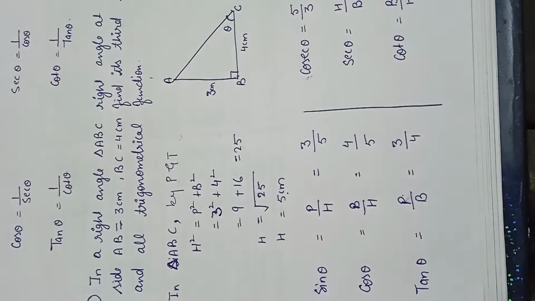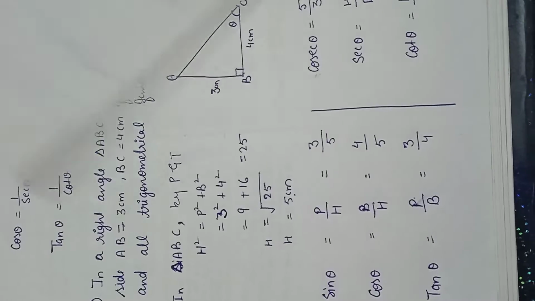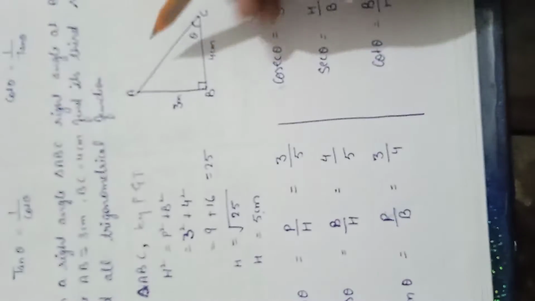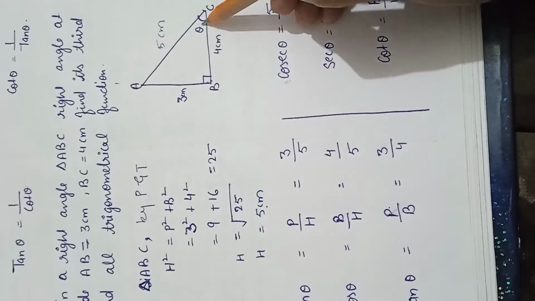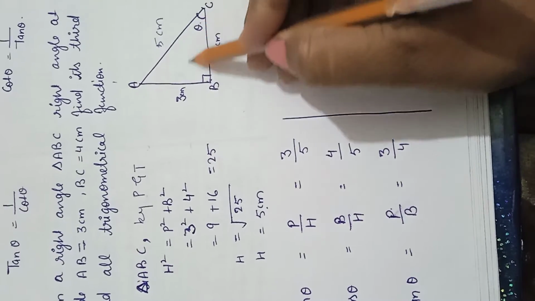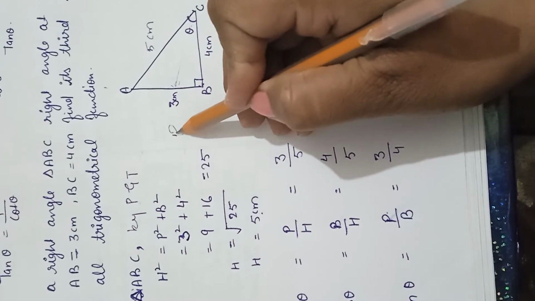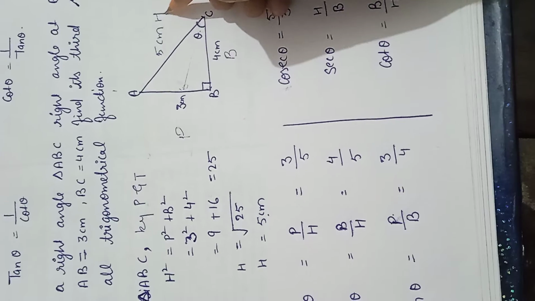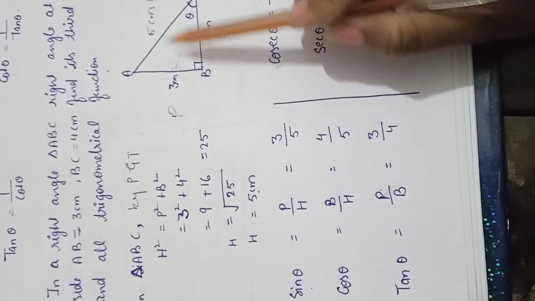Now we will take sine theta. With the help of our short trick, sine theta is perpendicular upon hypotenuse. Now mark it as 5 centimeters. Here the perpendicular is the opposite side of the angle, the adjacent side is base, and the longer side is hypotenuse. So sine theta is equal to perpendicular upon hypotenuse, that means 3 upon 5.